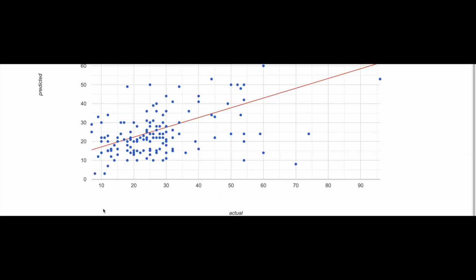Now here is a visual which compares the actual and the predicted price of games in the test data. And we see that as the actual price is increasing, the predicted price is also increasing. So this model looks relatively good and we can take it to start predicting prices for games in the marketplace.